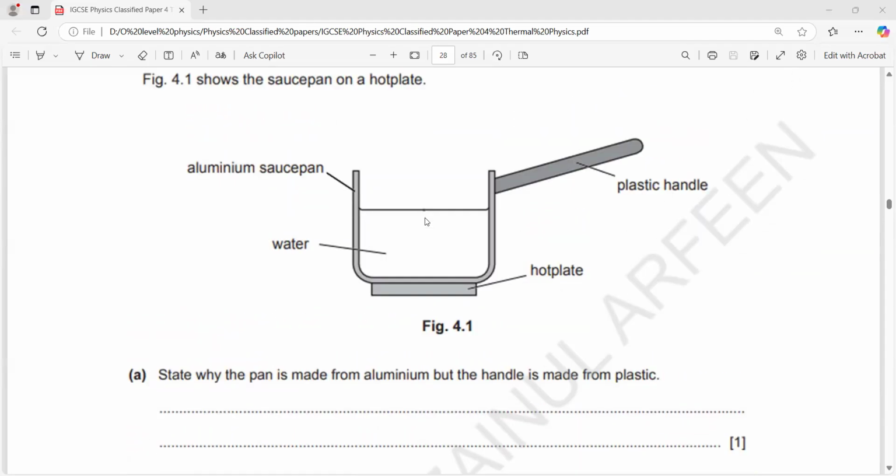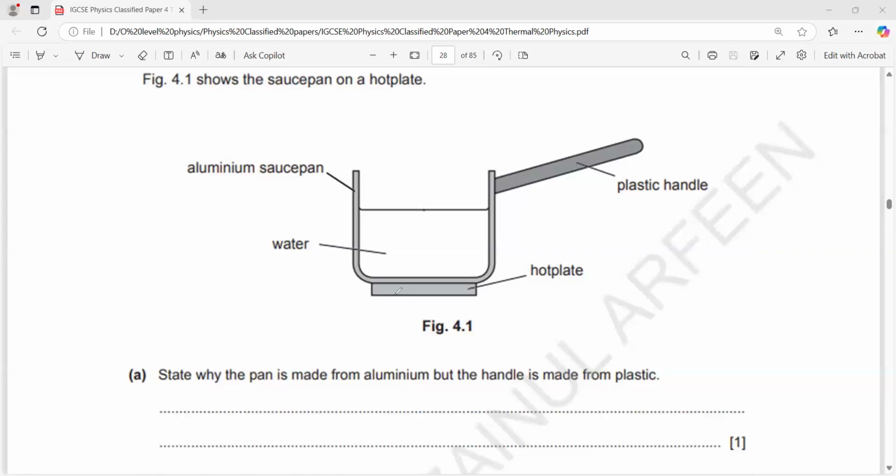State why the pan is made of aluminium but the handle is made of plastic. Because aluminium is a good conductor and plastic is a bad conductor. We don't need the plastic to get hot, we need the aluminium to get hot, so you don't burn your hand. Plastic is an insulator, it does not conduct. That's one point. And aluminium is a conductor, so it conducts heat energy to the water.